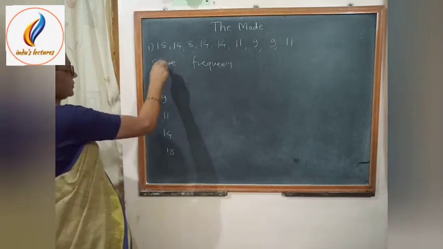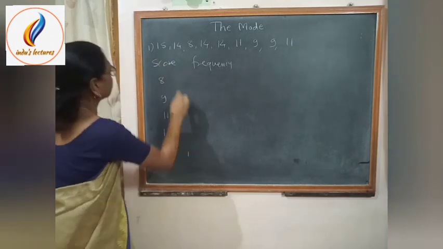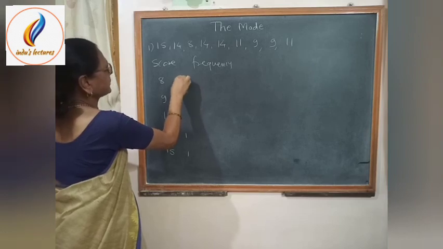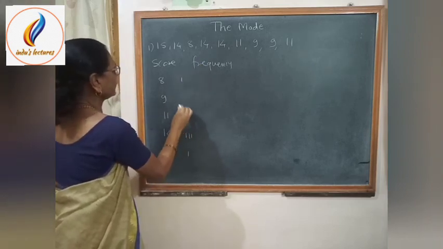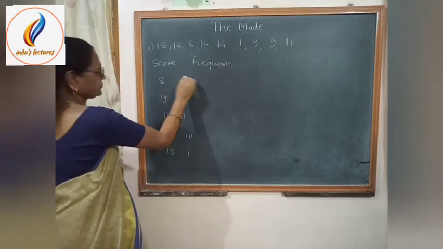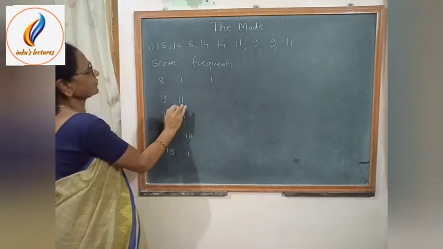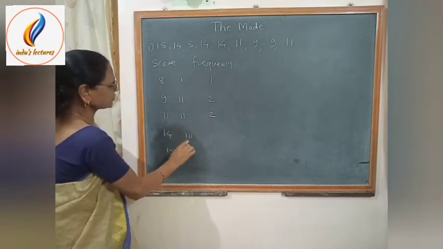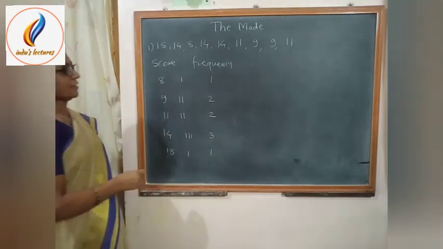The first score is 15, so 1, then 14, then 8, then 14, again 14, then 11, then 9, again 9 and 11. So the frequency of 8 is 1, the frequency of 9 is 2, the frequency of 11 is 2, the frequency of 14 is 3 and the frequency of 15 is 1.